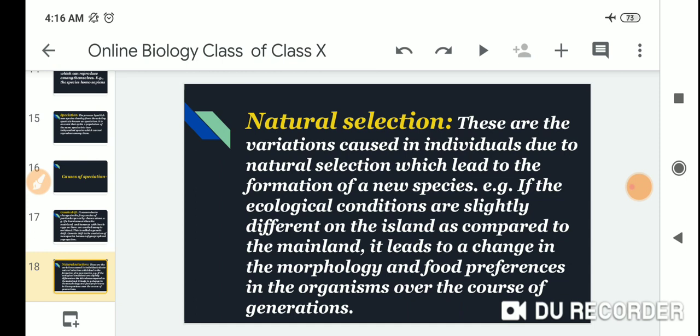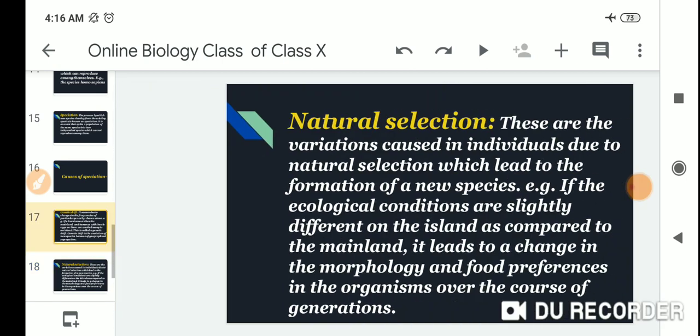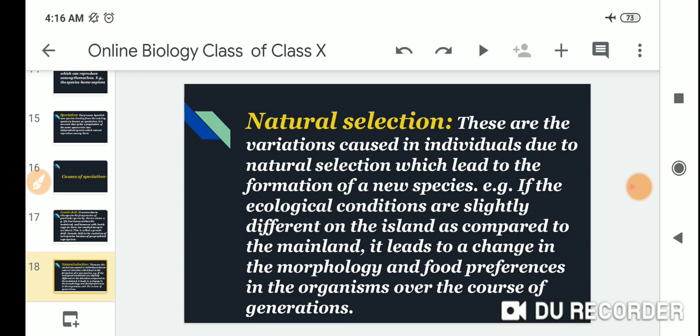It leads to a change in the morphology and food preference in the organism over the course of generations.